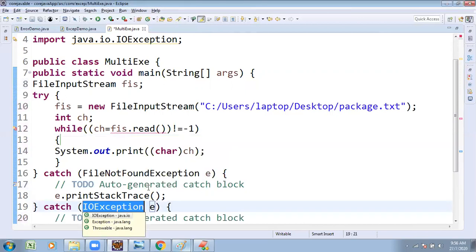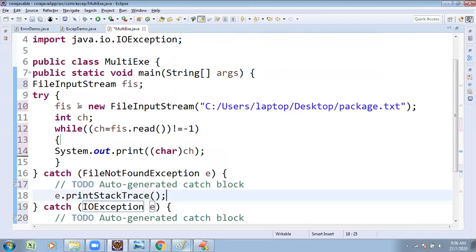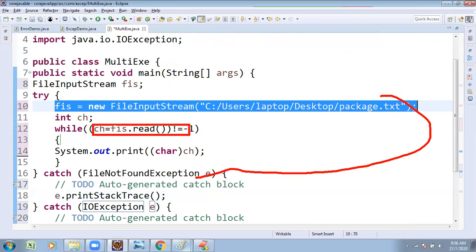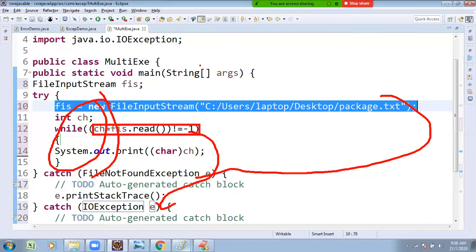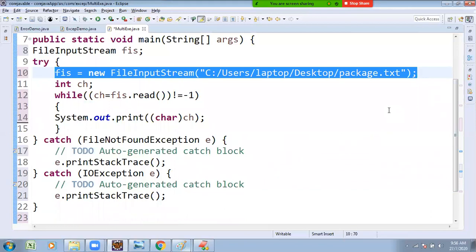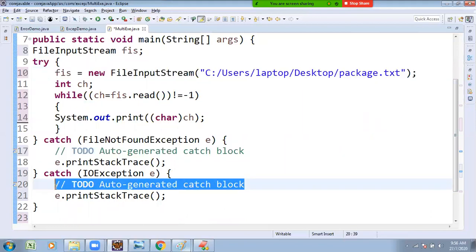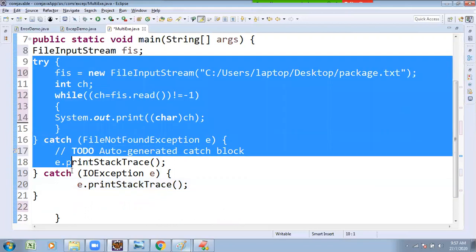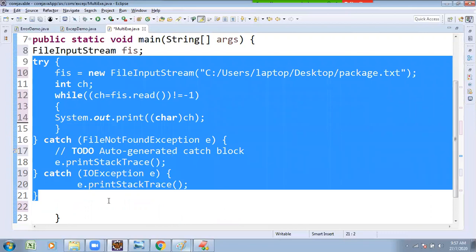So there is another solution you may have. Observe once: this line of code has an exception that is caught by FileNotFoundException. This line of code has an exception that is caught by IOException. We provide all the exceptions under one try block, but with multiple catch blocks. One try block and multiple catch blocks we are going to maintain. Suspicious code goes under the try block, with the relevant multiple catch blocks.